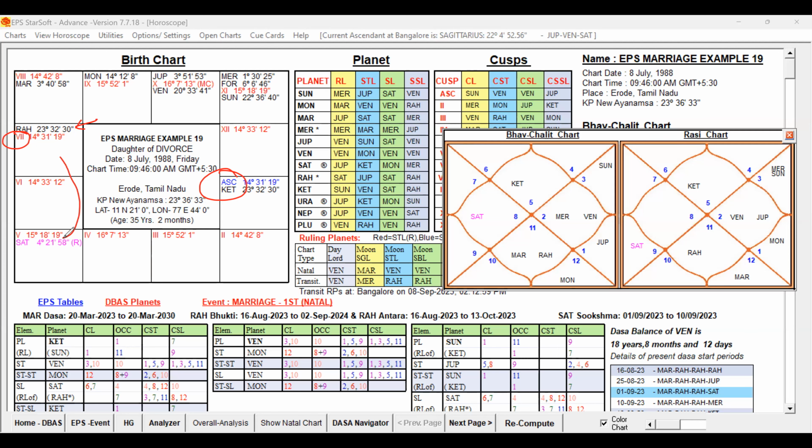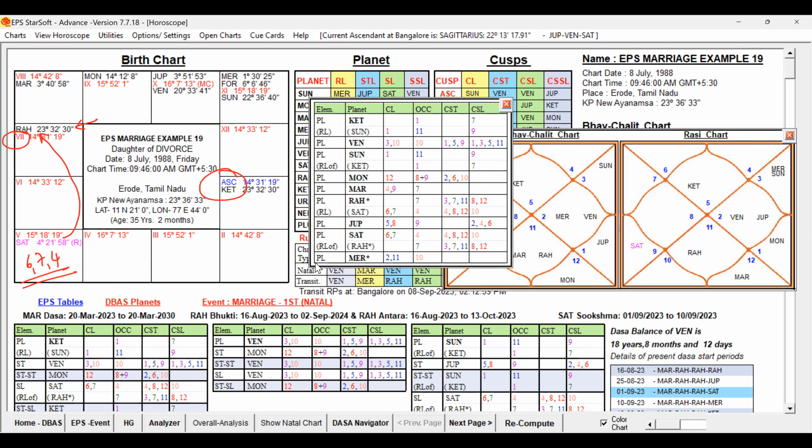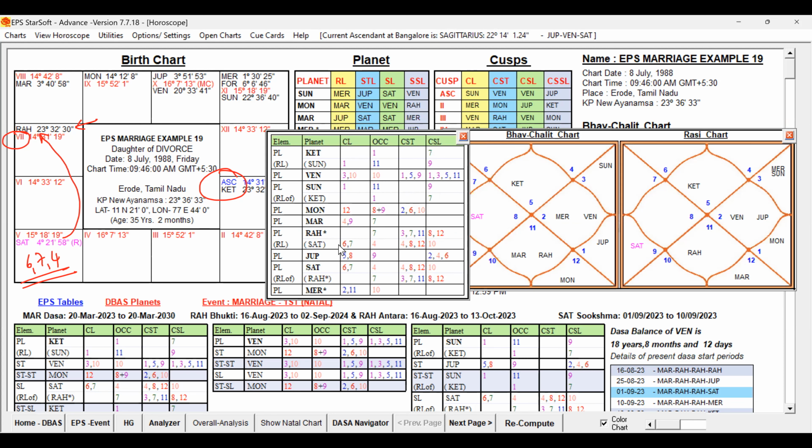And that Saturn is aspecting Rahu, which is the occupant of the 7th house. It indicates that the 7th lord is not well posted because it is occupying the 4th house. So the 6th lord and 7th lord occupying the 4th house is aspecting the 7th house, which is occupied by Rahu. Now let us check in the extended significations: if Saturn has unfavorable significations and the occupant of the 7th house, Rahu, is also unfavorable, then we can see that the influence will be strongly unfavorable.